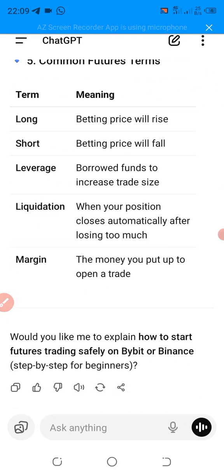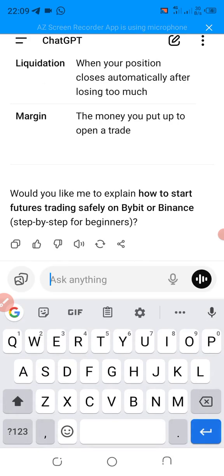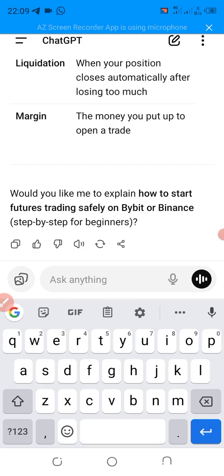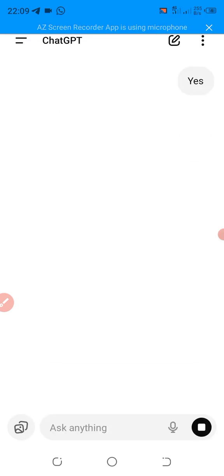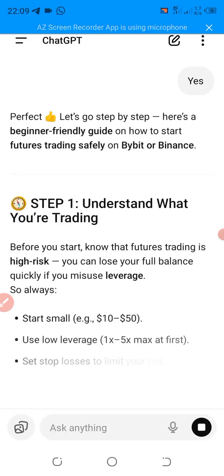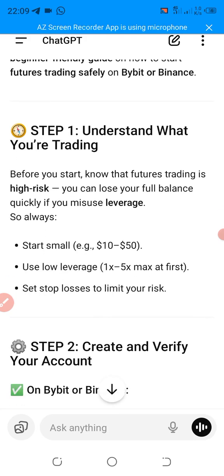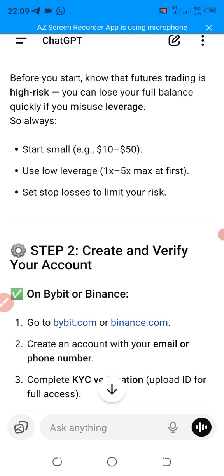So you can just say okay. If you want to respond, you can say yes. Just type yes and click yes. You will see how it will give you. You can see, as a beginner, perfect. Let's go step by step. Here is a beginner friendly guide on how to start futures trading safely on Bybit. You can see that you need to come and use this AI to learn a lot.